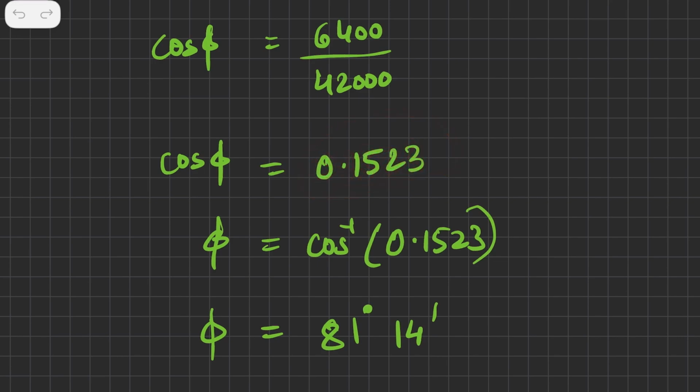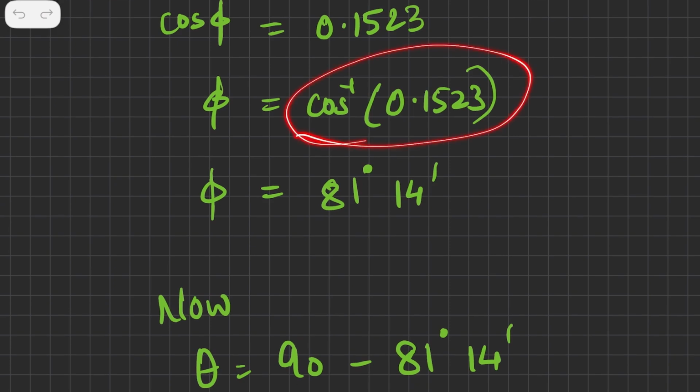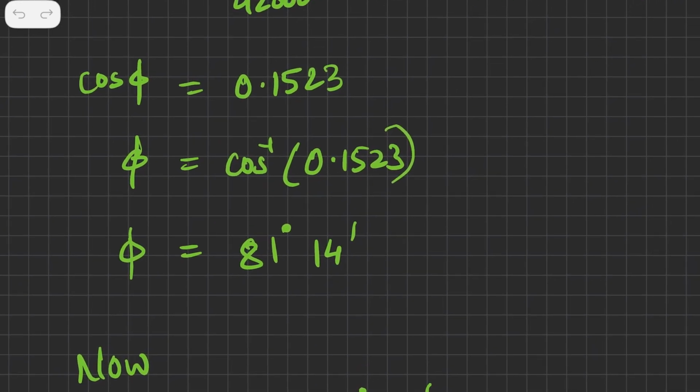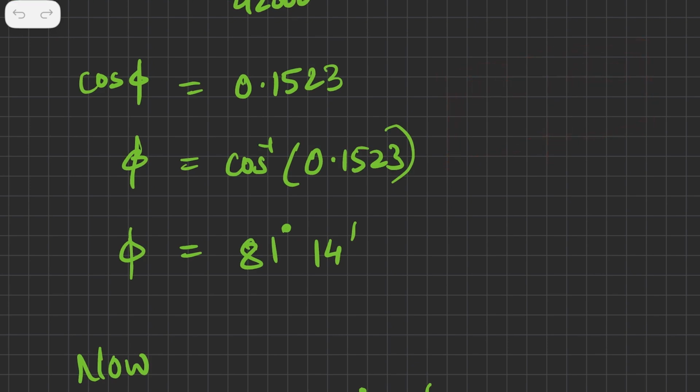Now you solve it by direct calculation, or you solve it by logarithm, or you use a scientific calculator to find it out. So this is something I get. Then I'll take the cos to the other side. I'll get cos inverse of this 0.1523. Finding cos inverse is again a challenge for someone who is not using a calculator. If you are not supposed to use a calculator, then you will have to use a table of cos or a table of sine. So either one of them.